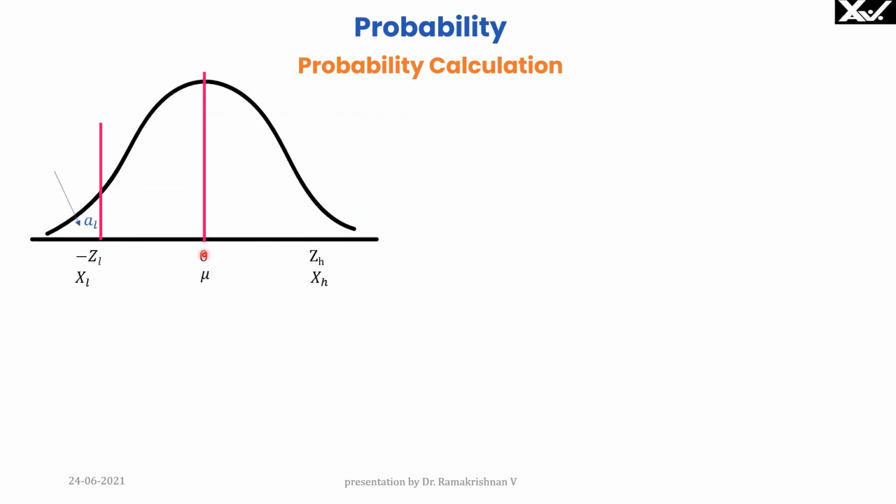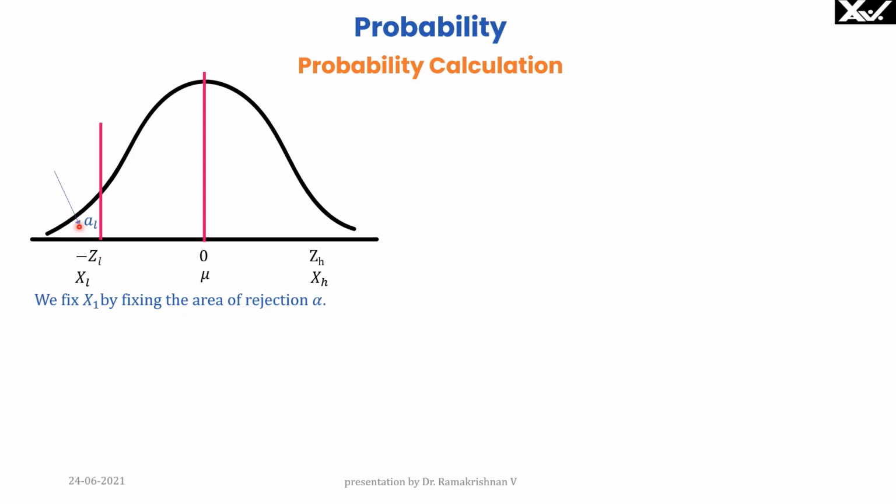Now here is a probability distribution. It is a real life distribution with mean mu and standard deviation sigma, and values of interest are XL and XH. Or we can convert this into standard normal distribution with mean 0 and variables of interest minus ZL and plus ZH. Please note XL minus mu by sigma will be a negative value, therefore I have used negative sign here. We fix XL by fixing the area of rejection alpha.